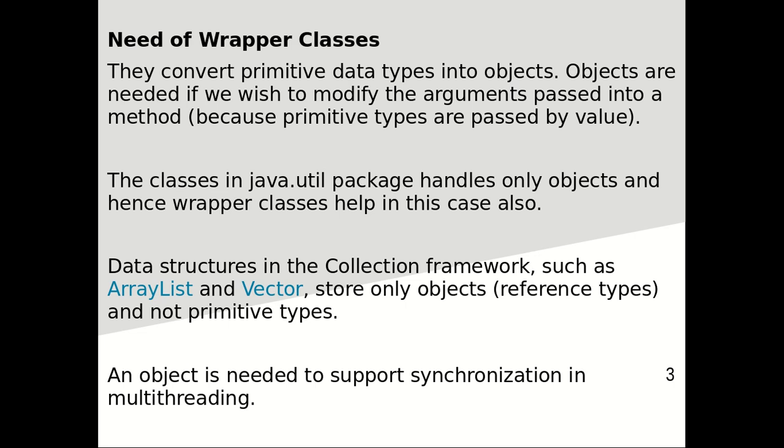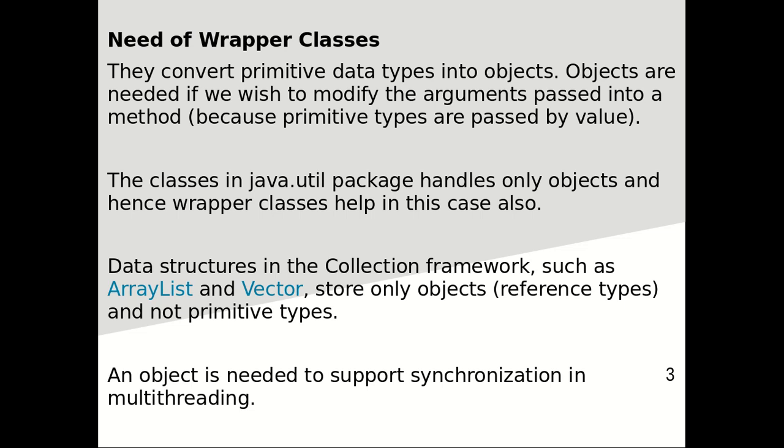So the need for wrapper classes is that they convert the primitive types into the object types, and they are needed when we wish to modify the argument passed into the methods. Whenever we want to pass the members to the methods as an object type, that time we convert our primitive data types into the object types. Instead of passing the values, we pass the reference to the object to the methods.